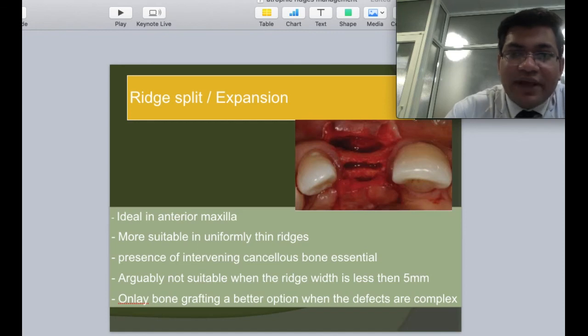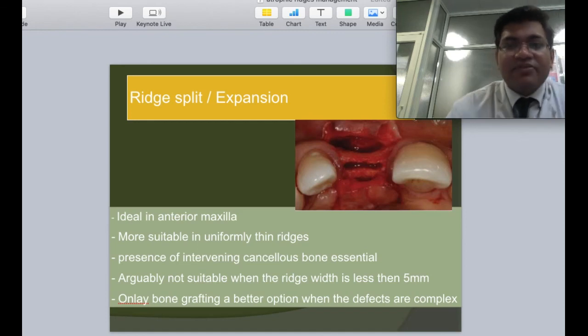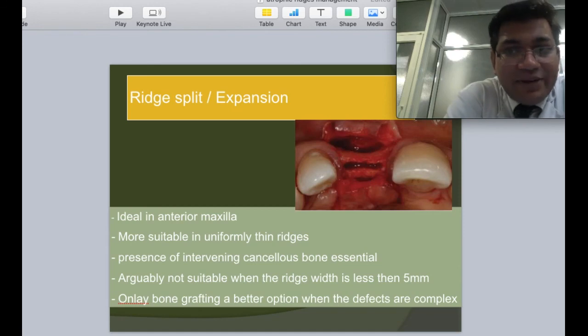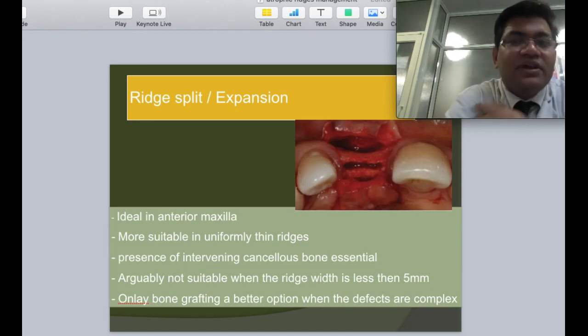What happens when we have bone more than 5 millimeters? I preferably consider 5 millimeters as the ideal mark when considering horizontal defects. If we have 5 millimeters of bone or slightly more, I would go ahead and do a ridge expansion when placing an implant. Or we can also think of considering a narrow implant. But if the bone is lesser than 5 millimeters, then only bone grafting is what I prefer in my surgical practice.